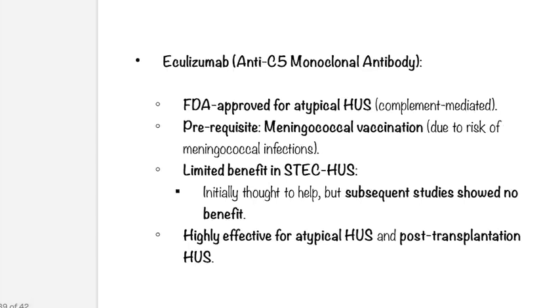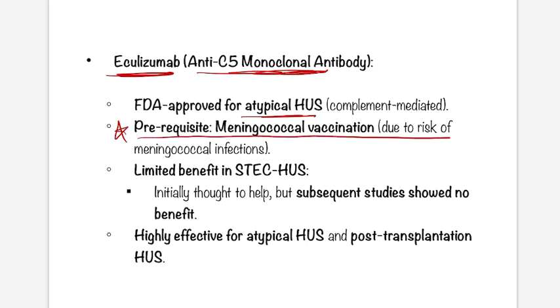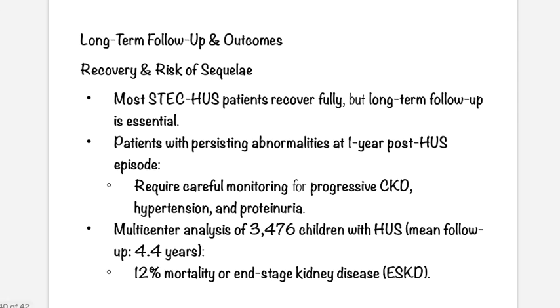Okay, eculizumab, the star thing, an anti-C5 monoclonal antibody. This is used for atypical HUS, and the prerequisite, meningococcal vaccination, is very important. You have to give it.